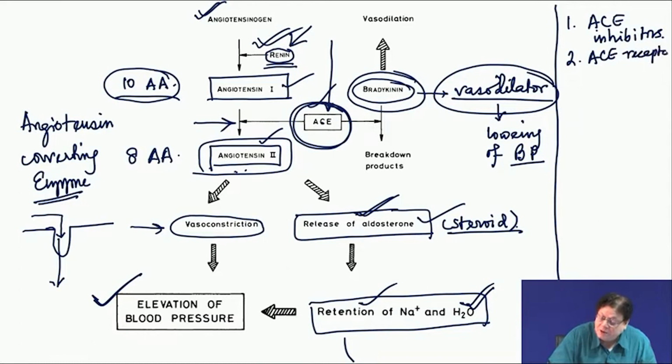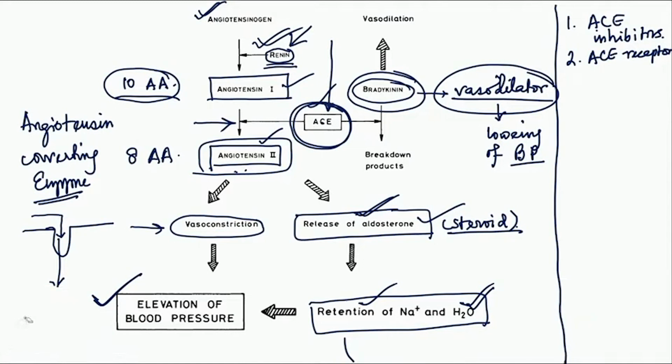the angiotensin 2 receptor antagonist. Okay.